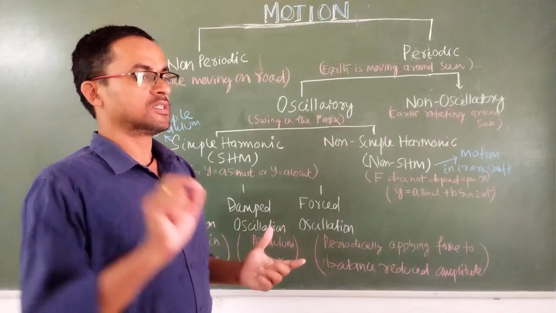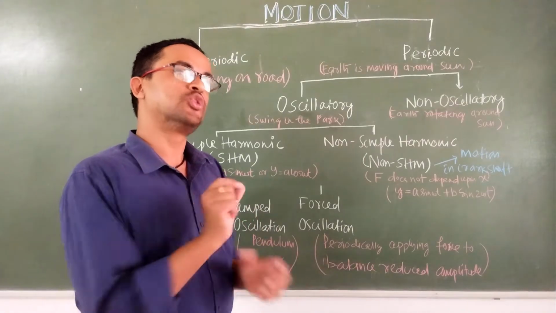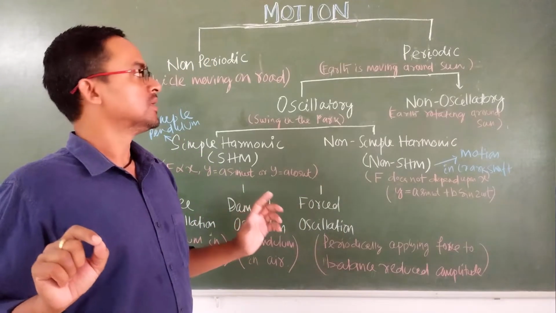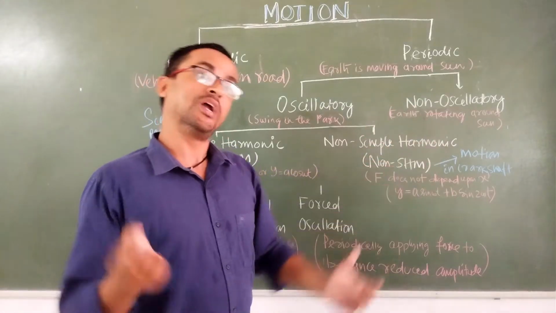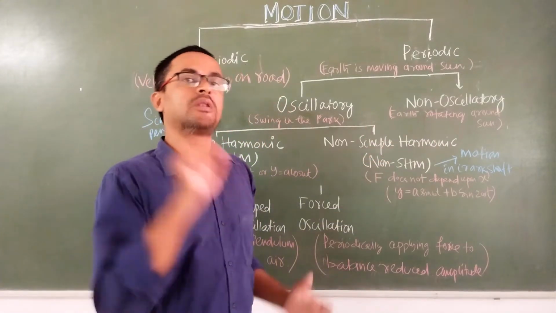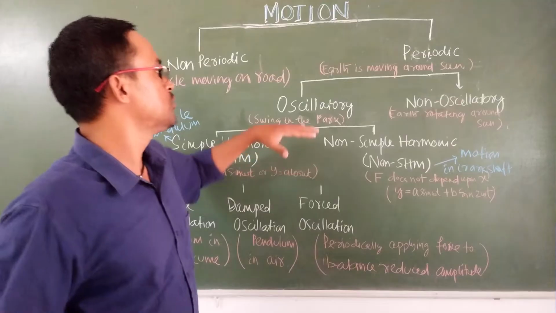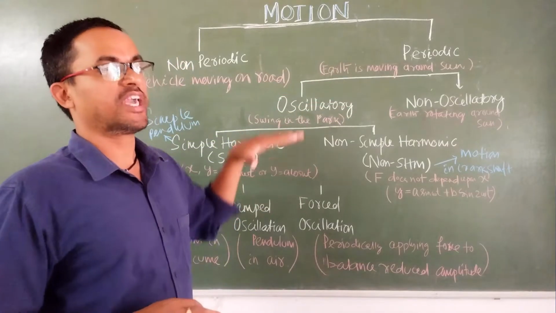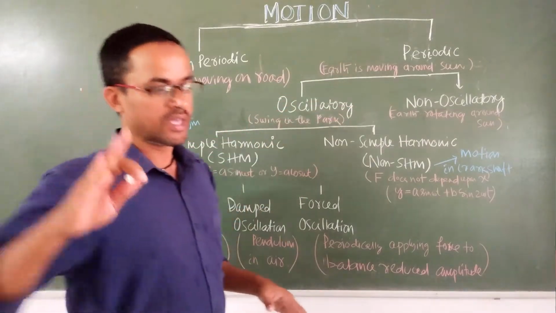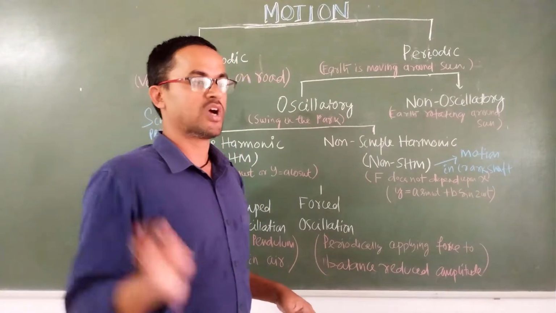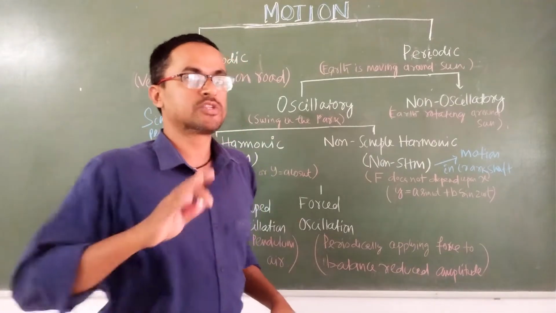Oscillatory motion means the motion is happening with a regular interval of time. Non-oscillatory motion is also happening with a regular interval of time. But what is the difference? Suppose a swing in the park with a child hanging on it.